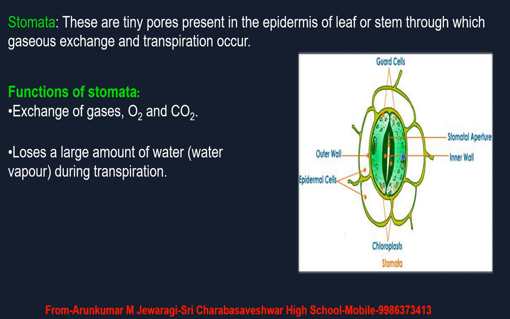So what are the main functions of stomata? Stomata help in the exchange of oxygen and carbon dioxide. This stomata, which are present in numerous numbers on the lower epidermis of the leaves, helps in the exchange of gases like oxygen and carbon dioxide. They also lose a large amount of water during transpiration. That means they also play a vital role in the process of transpiration.